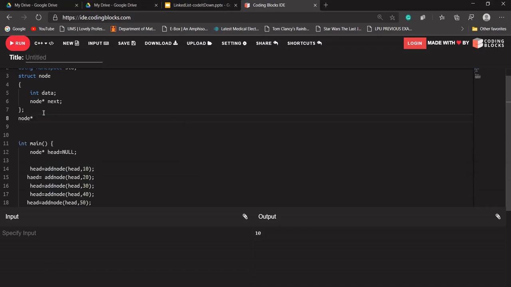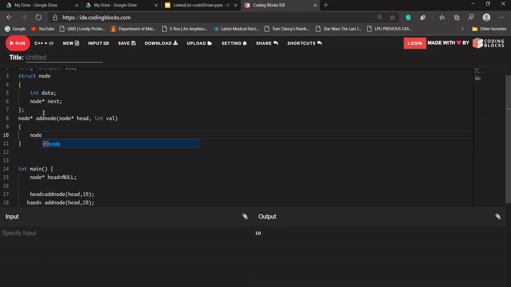So I'm writing node star, and the name of our function is add node, and it will take as arguments a pointer to the head node and a value. That value should be added at the front. Okay. So at first, it will create a node. Let's name it new node. Let's allocate some memory to it. And new node's data part will be value. Okay. I think it is clear with everyone.